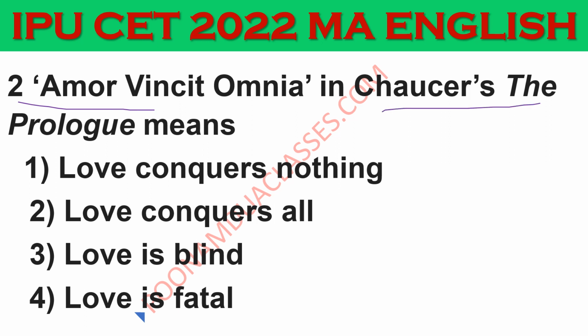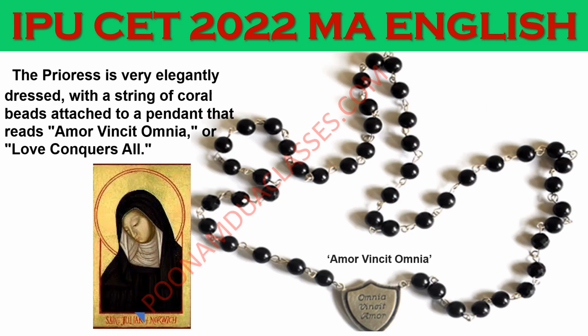And next question number 2. Amor Vincit Omnia in Chaucer's The Prologue of Canterbury Tales means which of the following? The correct answer is option 2, love conquers all. Amor Vincit Omnia is one of the very famous, most famous of all Latin expressions. It is also one of the most used ones till today. The expression Amor Vincit Omnia originally comes from Roman poet Virgil, and love conquers all. That is the proper meaning of the statement, love conquers all. Let us too yield to love.